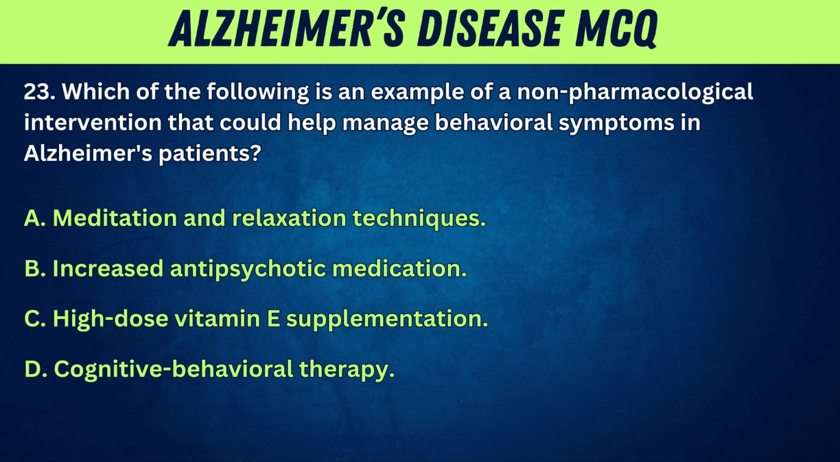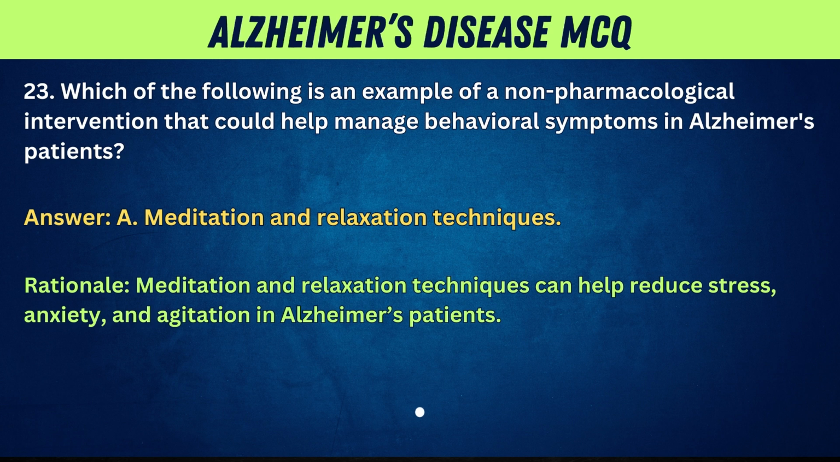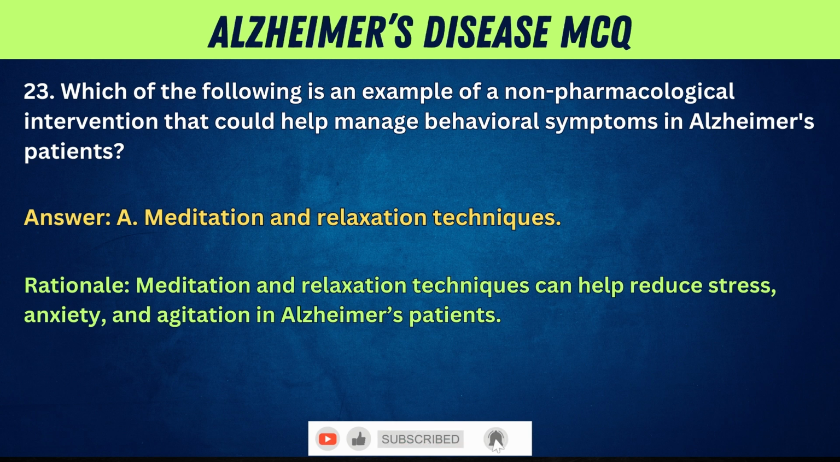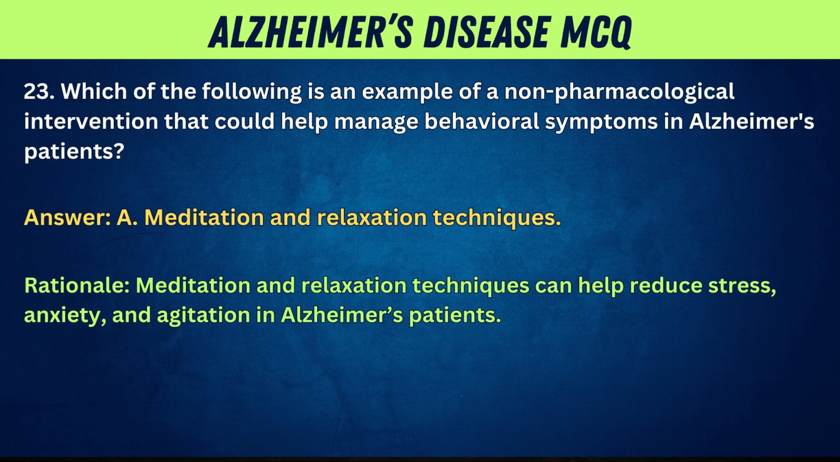patients? A. Meditation and relaxation techniques. B. Increased antipsychotic medication. C. High-dose vitamin E supplementation. D. Cognitive behavioral therapy. Answer. A. Meditation and relaxation techniques. Rationale. Meditation and relaxation techniques can help reduce stress, anxiety, and agitation in Alzheimer's patients.